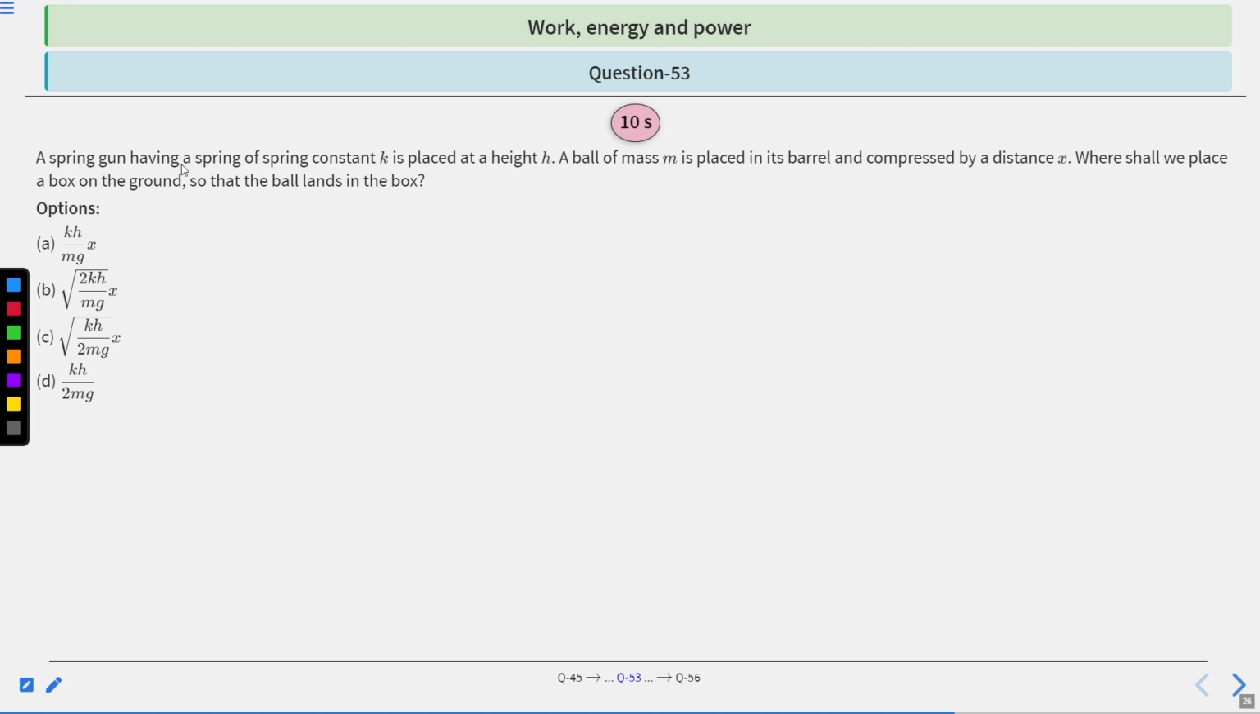A spring gun having a spring of spring constant K is placed at height h. A ball of mass m is placed in its barrel and compressed by a distance x. Where shall we place a box on the ground so that the ball lands in the box? So which one is correct? Option A, option B, option C, option D. Which option is correct? You have 10 seconds to solve this question. After 10 seconds, we will provide the solution. Clear?